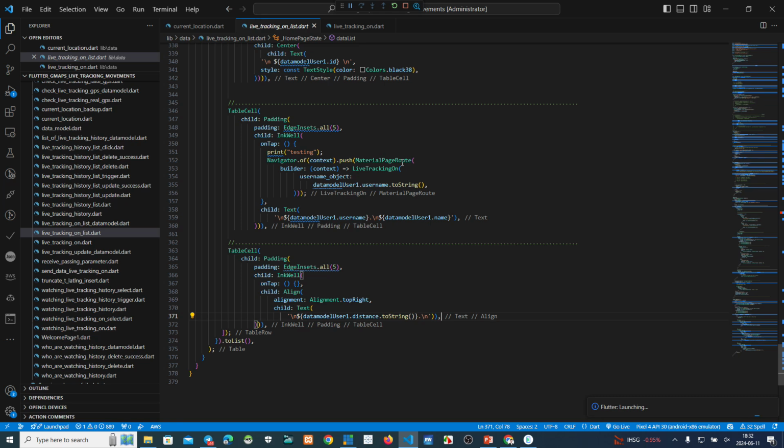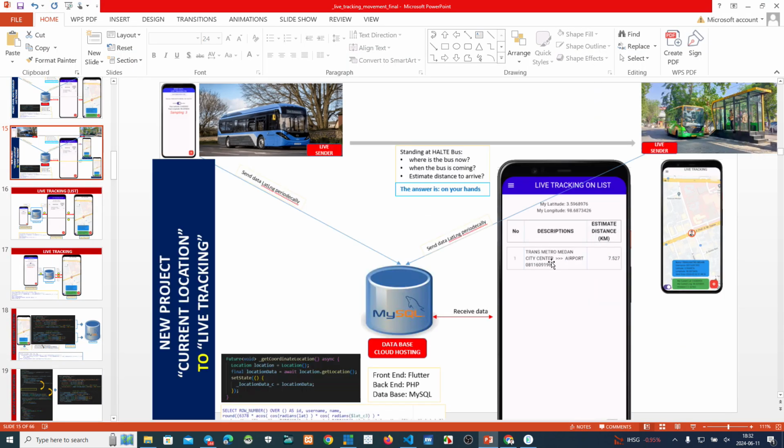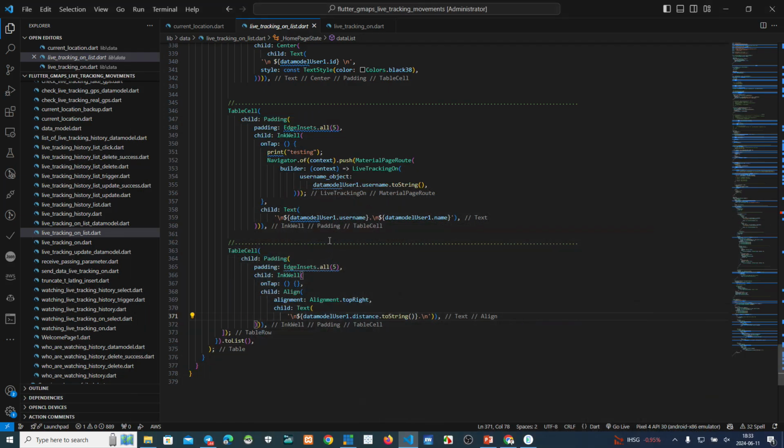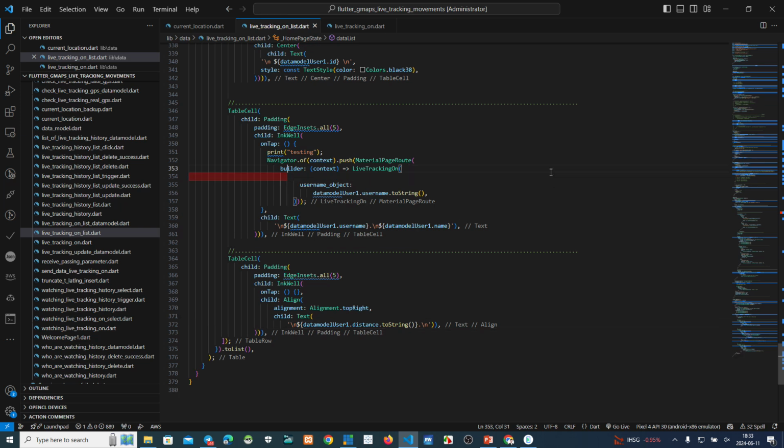Live tracking on. If we put this information here, so now it goes to this page, live tracking on. Okay, now we close this one.